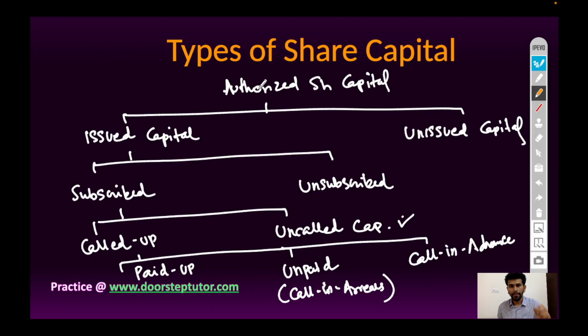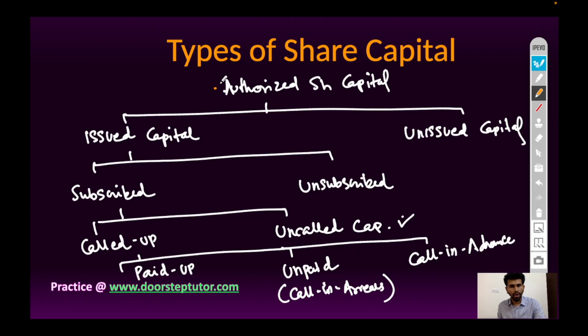So, types of share capital: authorized share capital, also called nominal capital and registered capital. It is registered in the articles of association, memorandum of association, and registrar of companies. This is the maximum number of shares which a company can issue to the general public during the lifetime of the company.